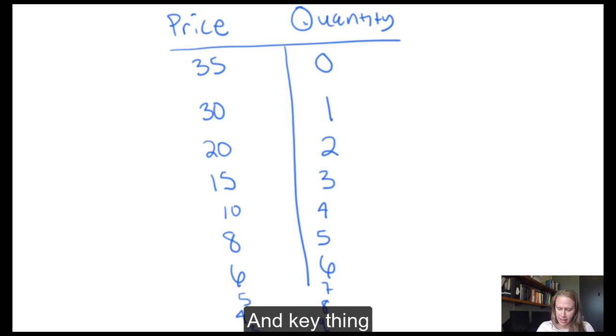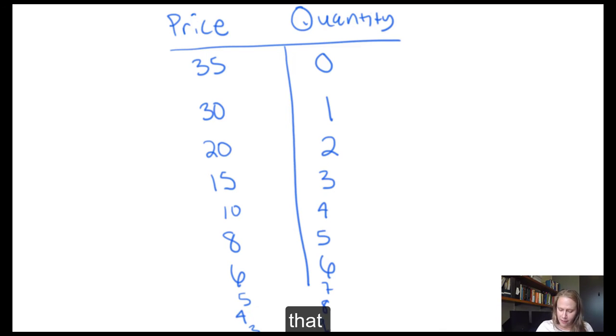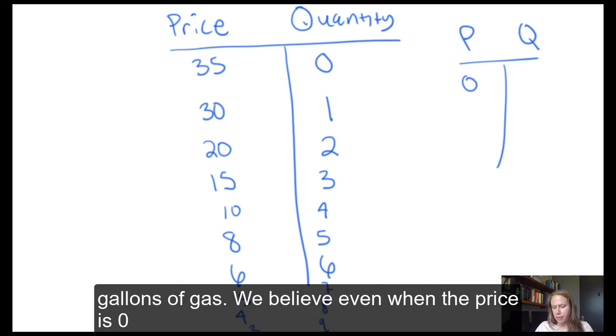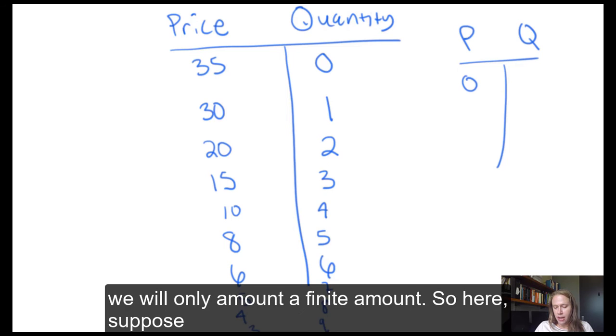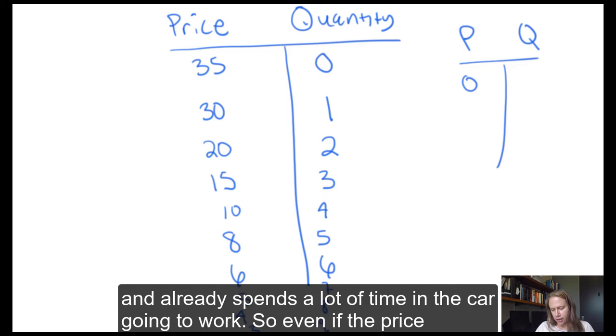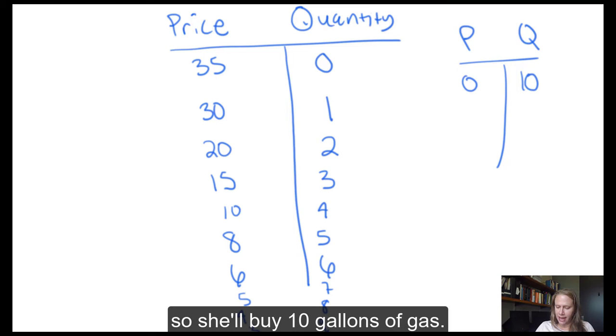And a key thing about demand schedules is we believe that, continuing our table, at 0, she does not demand infinite gallons of gas. We believe even when the price is 0, we will only demand a finite amount. So here, suppose Maria gets tired of driving. She doesn't really like to drive. She already spends a lot of time in the car going to work. So even if the price is 0, she doesn't want to drive any more than that. And so she'll buy 10 gallons of gas.